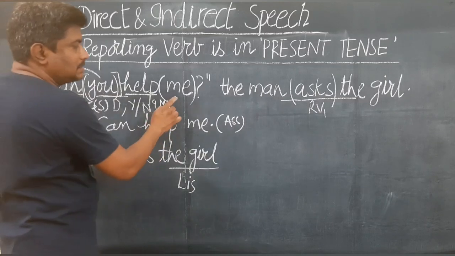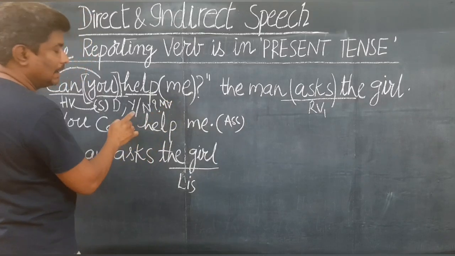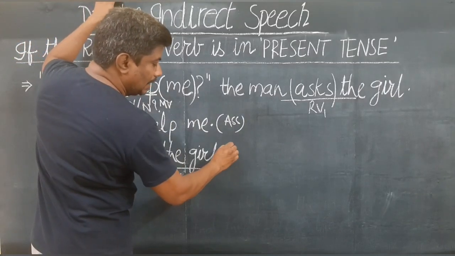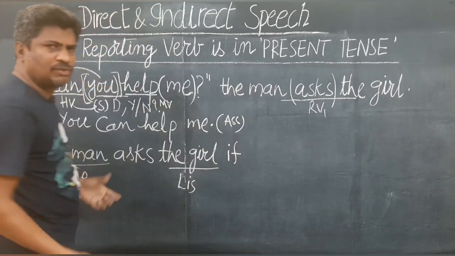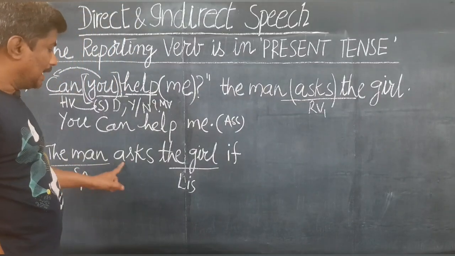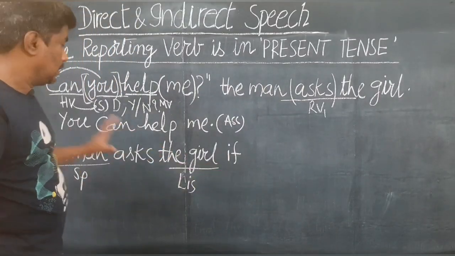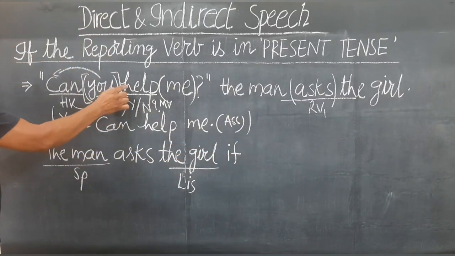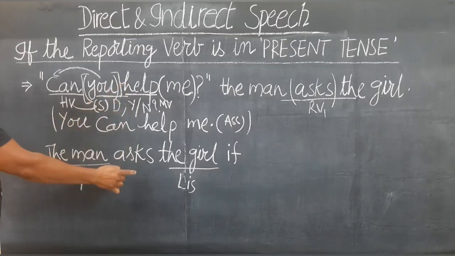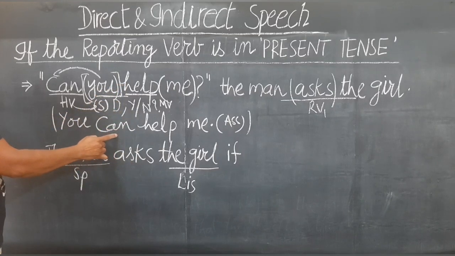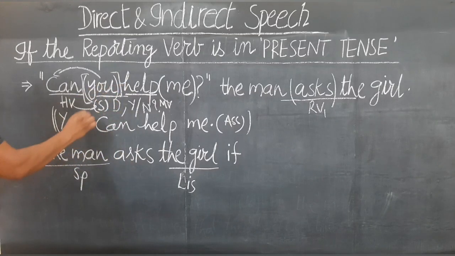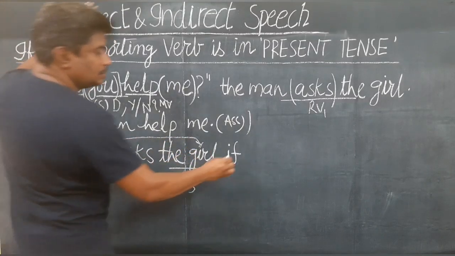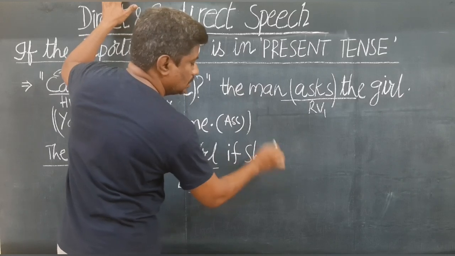Okay. Now, as this is a yes-no interrogative, the dialogue is not assertive. You have to write if or whether. I am writing, in this case, if as the conjunction. You can write whether, there is no problem. The man asks the girl if. Now here it starts. You have to take the SR2 sentence into consideration, not the dialogue. Here you gives reference to the girl. So you changes to she.